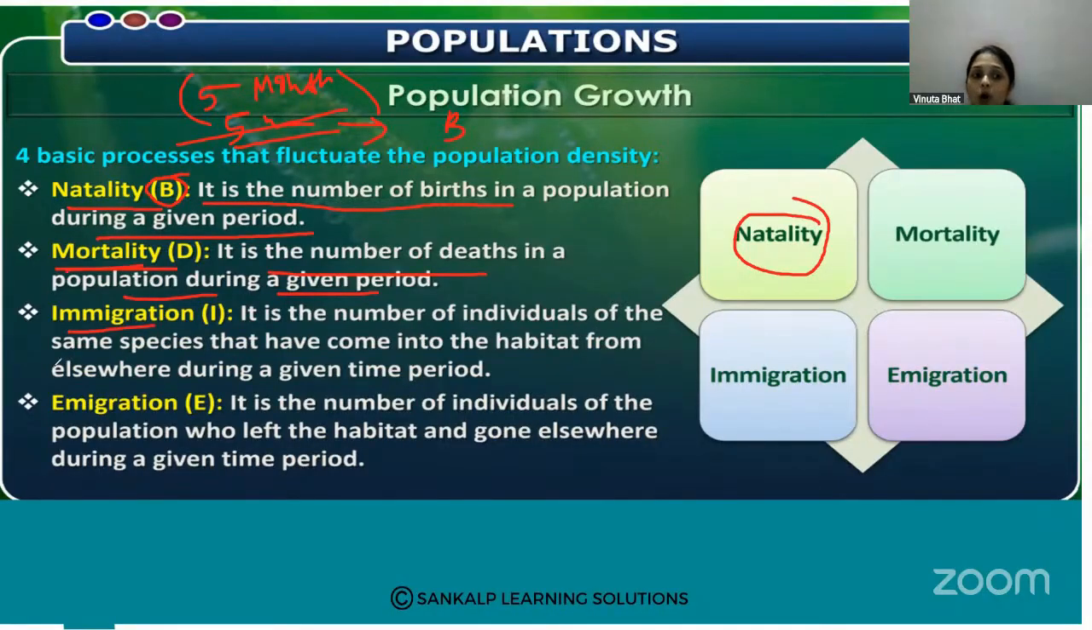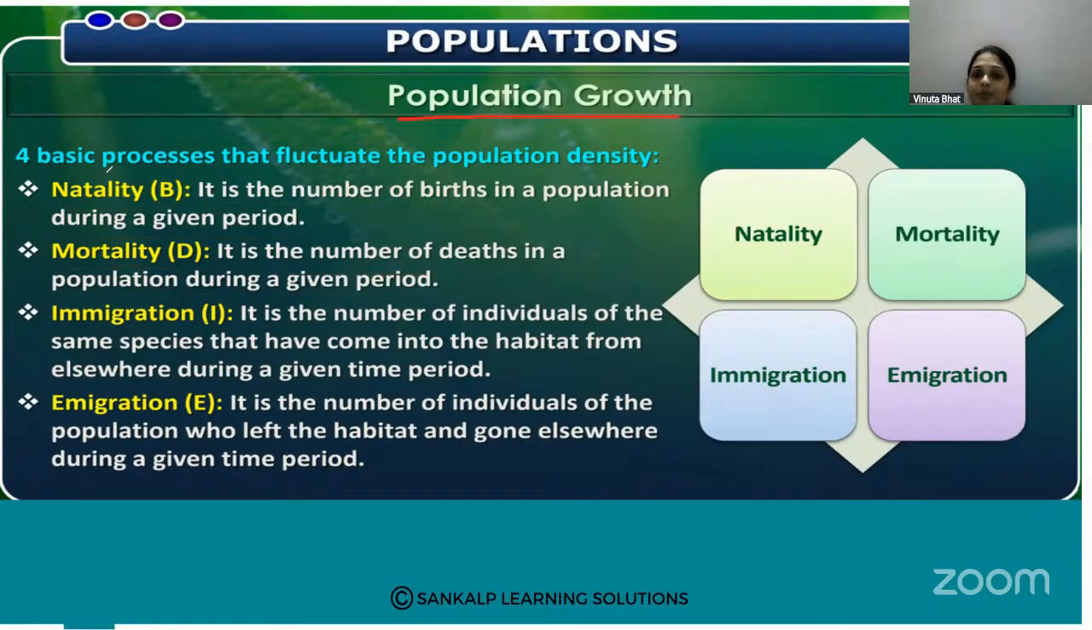Immigration: not only birth and death affect the population size or density. Immigration and emigration also affect the population density. Immigration is the number of individuals of the same species that have come to the habitat from elsewhere during the given time period.